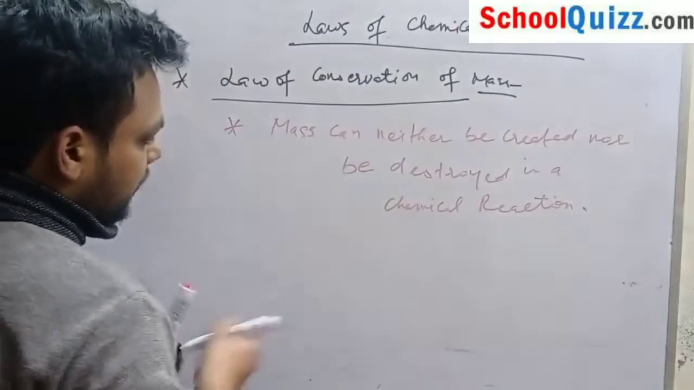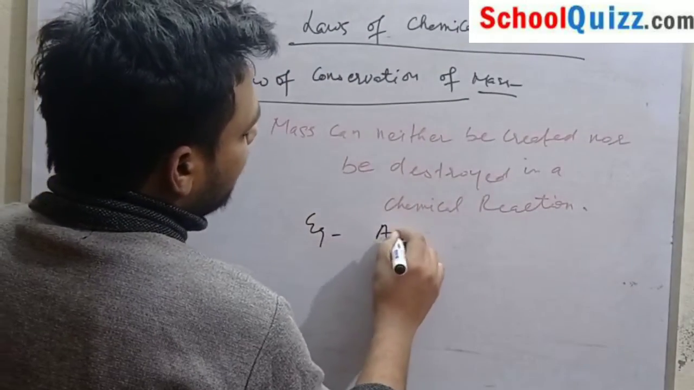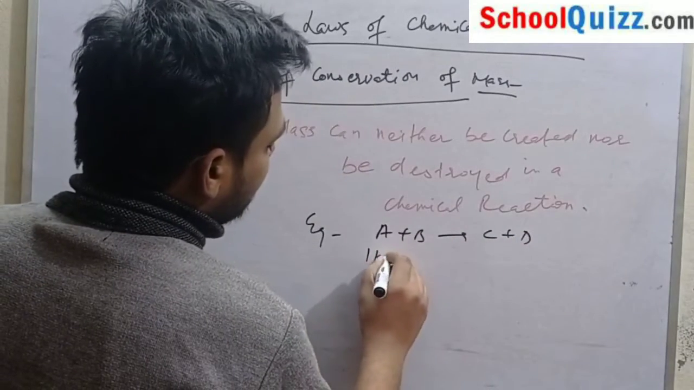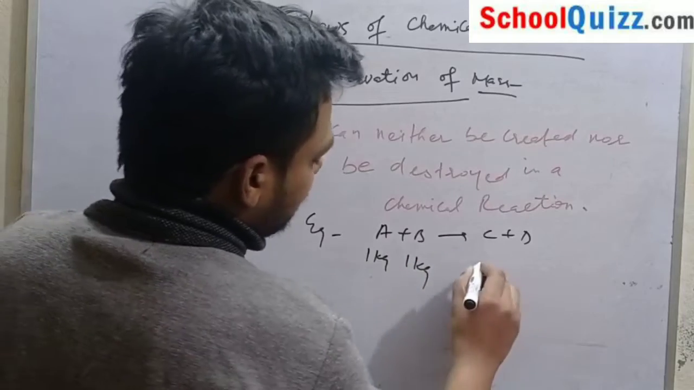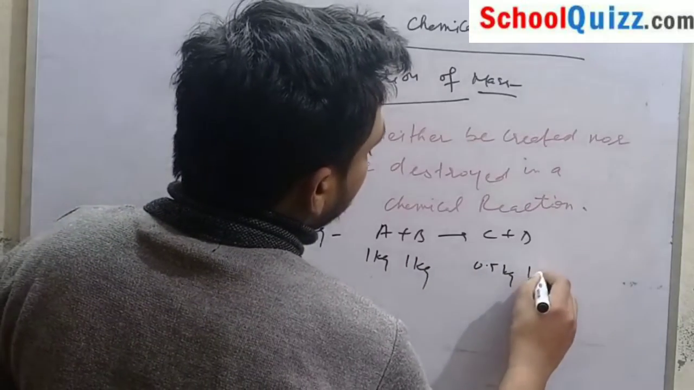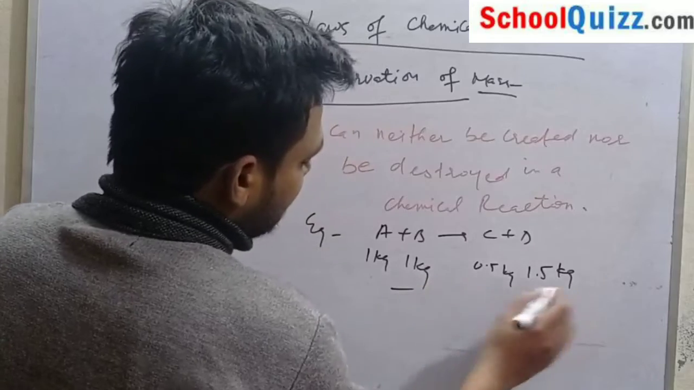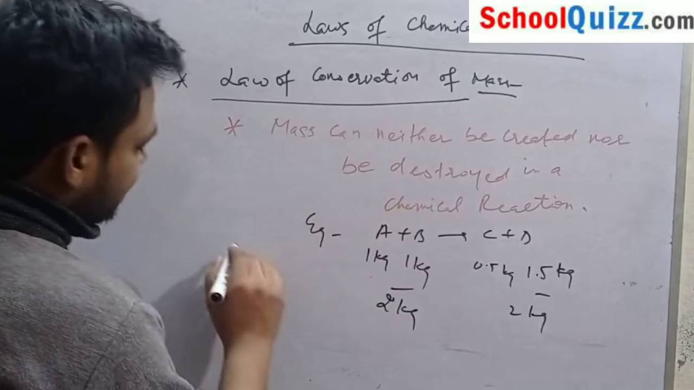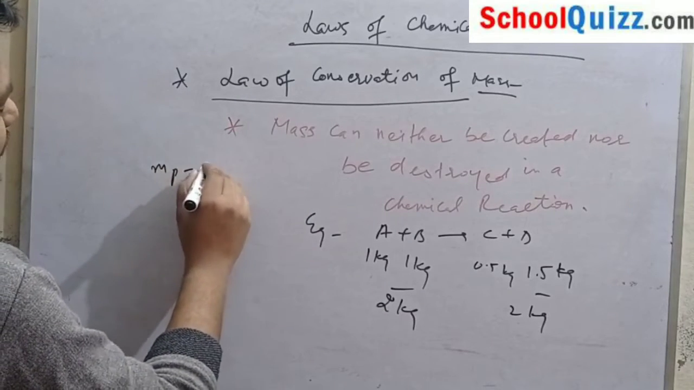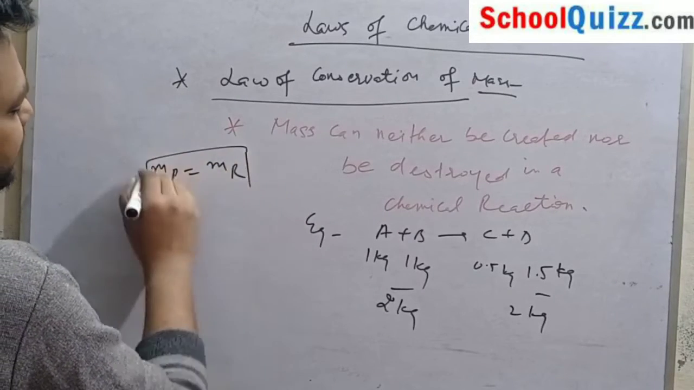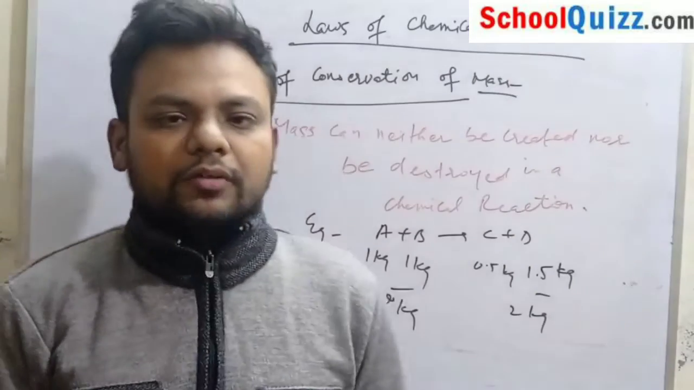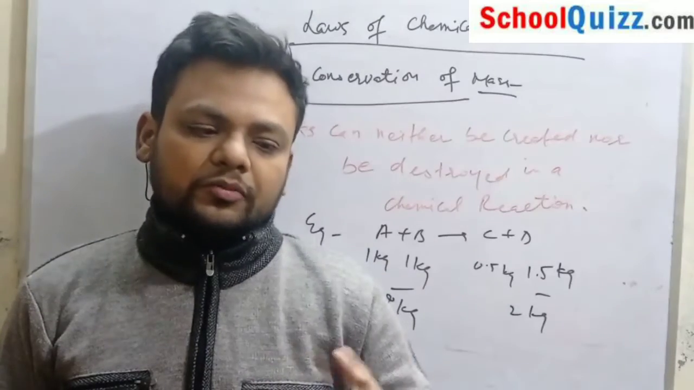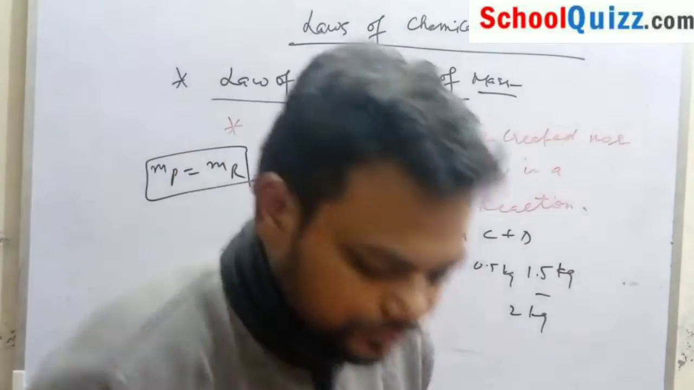For example, we have A plus B, which will give C plus D. Suppose here is 0.5 kg and 1.5 kg, and here is 2 kg. Mass remains the same. Or we can say that mass of reactants is equal to mass of products.